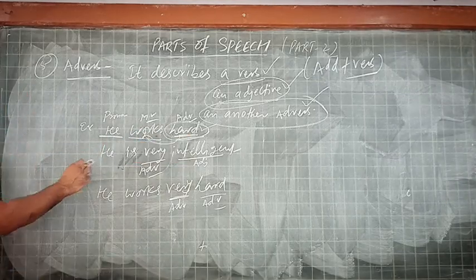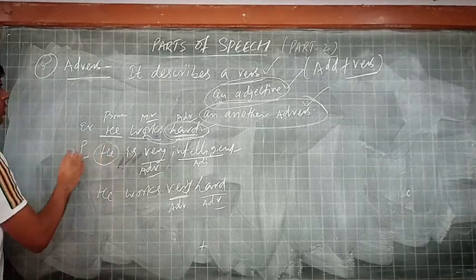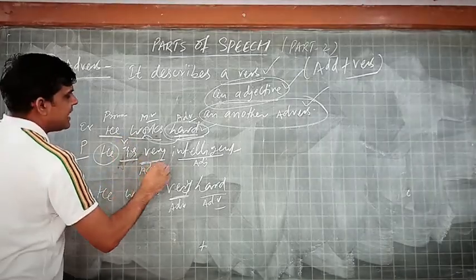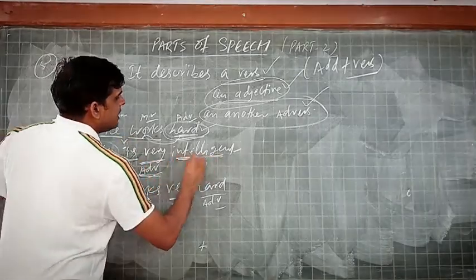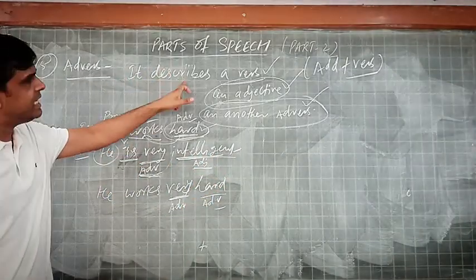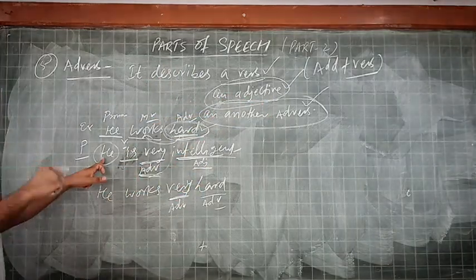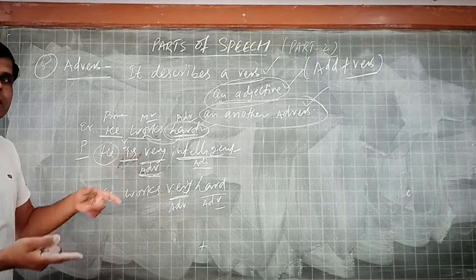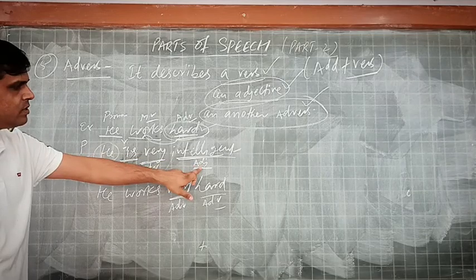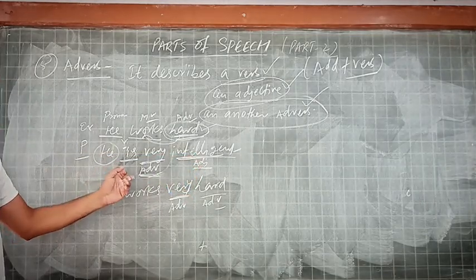Coming to the other sentence, he is very intelligent. Here he is again a pronoun, is is the verb, very is the adverb, and intelligent is the adjective. It means, as in the definition I told, it describes an adjective too. तो इंटेलिजेंट के बारे में बता रहा है कि वो वेरी इंटेलिजेंट है, बहुत ज्यादा इंटेलिजेंट है. तो इंटेलिजेंट is the word that talks about adjective, and here इंटेलिजेंट कितना? वेरी इंटेलिजेंट.